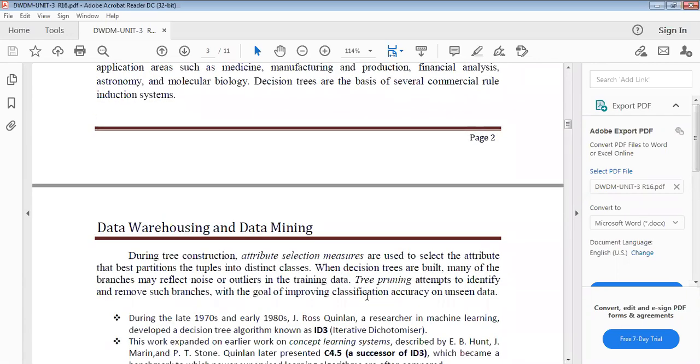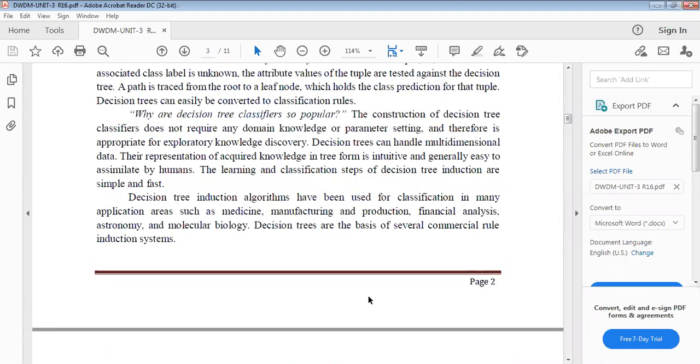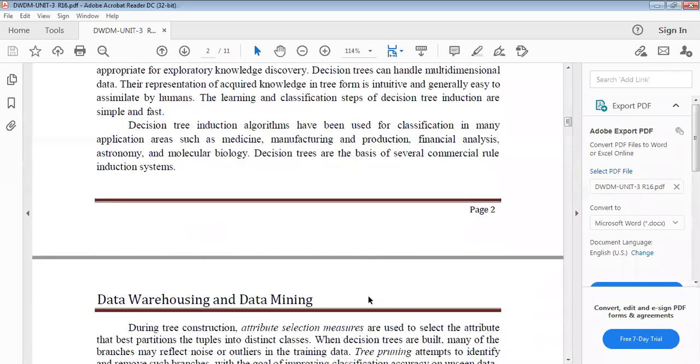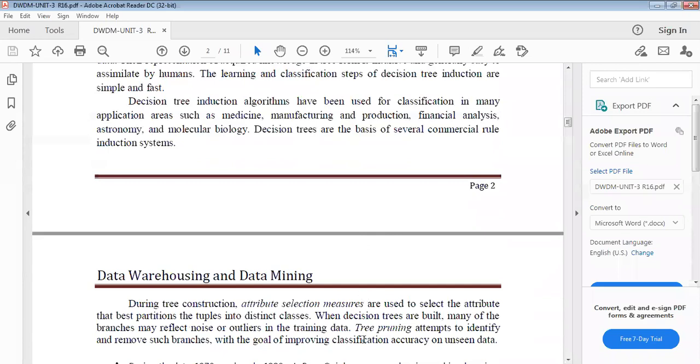So, during tree construction in decision tree induction, attribute selection measures are used. These attribute selection methods are used to select the attribute that best partitions the tuples into distinct classes.